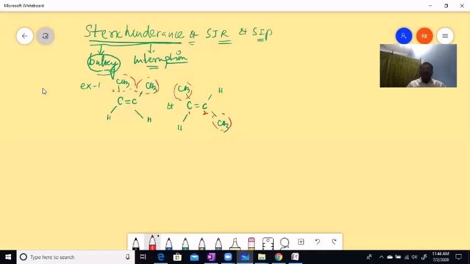When the bulkiness of these groups is more, they overlap with each other. Hence, it causes more repulsions. Of course, it's not at all a simple repulsion. It's due to van der Waals radii. Whenever the van der Waals radii of both groups overlap each other, then repulsion occurs. That's the case.